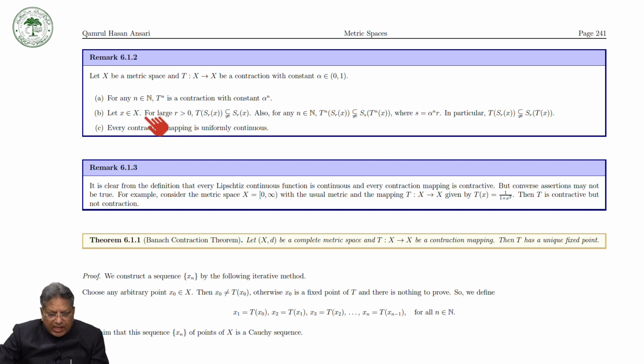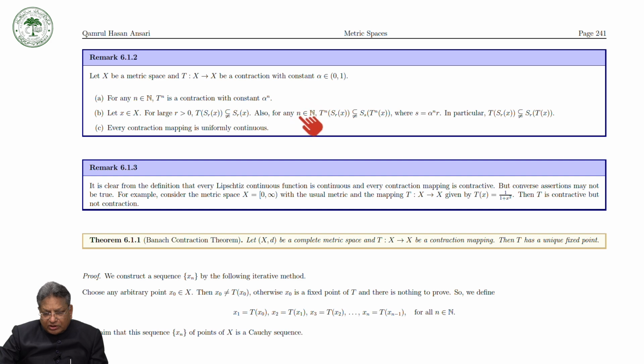Let x be an element in X. For any R greater than 0, the image of the open ball with center at x and radius R under T is a subset of the open ball with center at Tx and radius alpha R, and lies in the open ball with center at x and radius R. But they may not be equal.